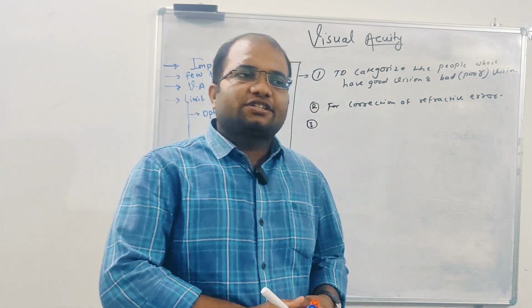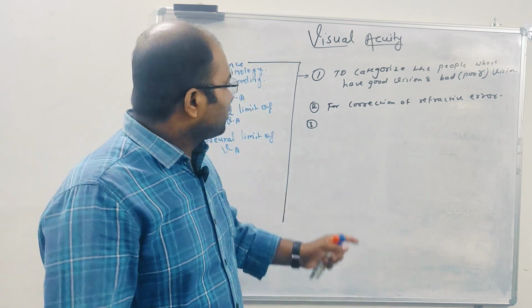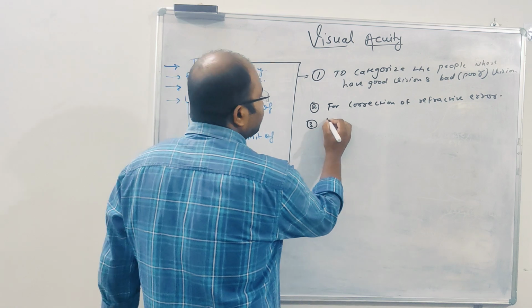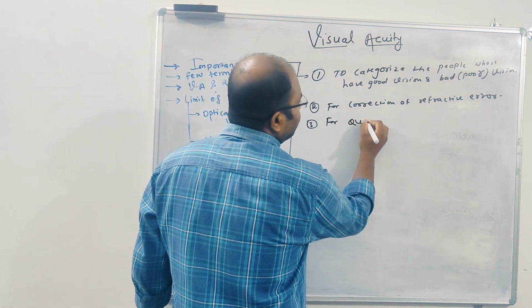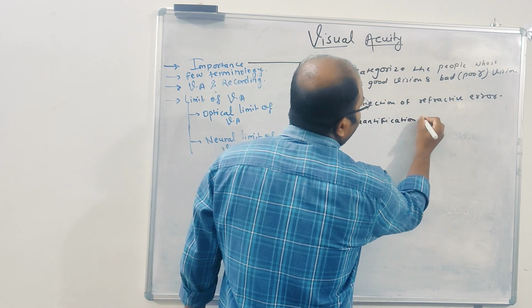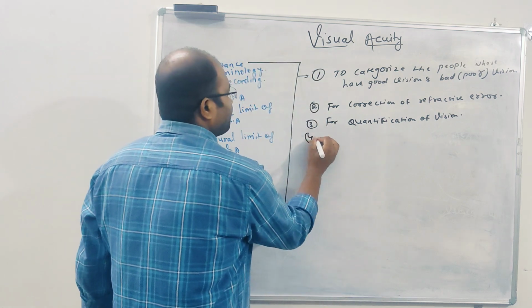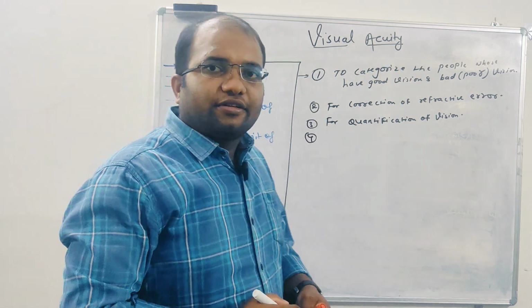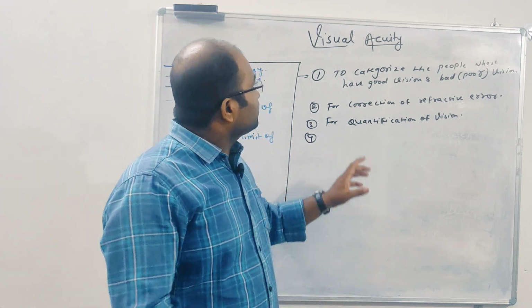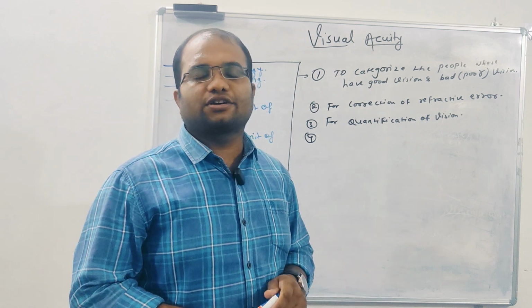You know, vision is a broad term. So if you want to quantify vision, you can write it in the form of visual acuity. So for the quantification of vision, right? And visual acuity is also tested when you want to diagnose a pathological condition of the eye.